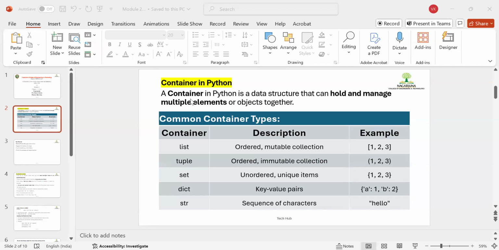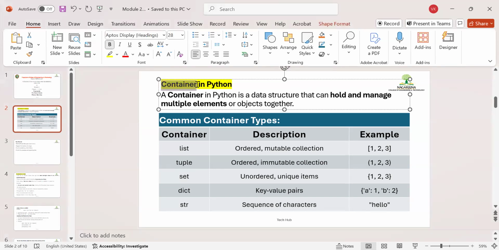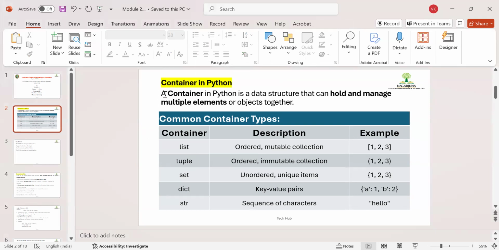So before beginning with the list, we should know what a container is. In OOPS, object-oriented programming, you will always go through containers. Literally, a container is a kind of box which contains multiple items, a box which may contain different types of items.